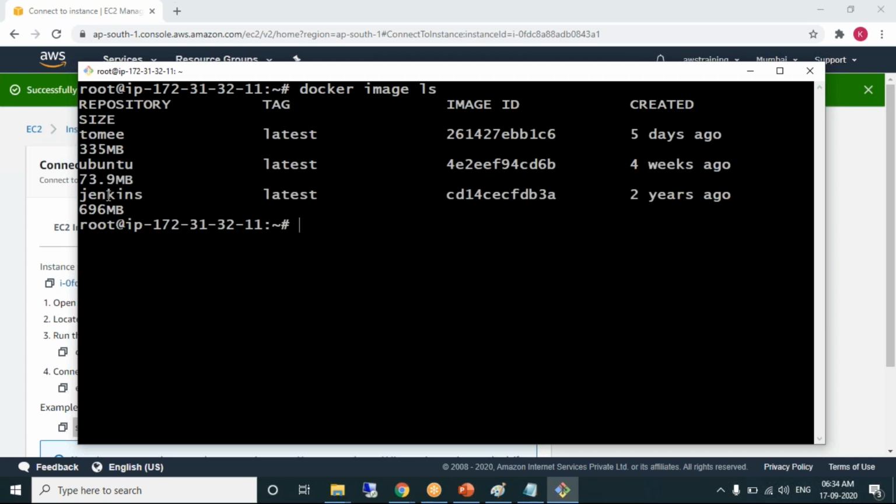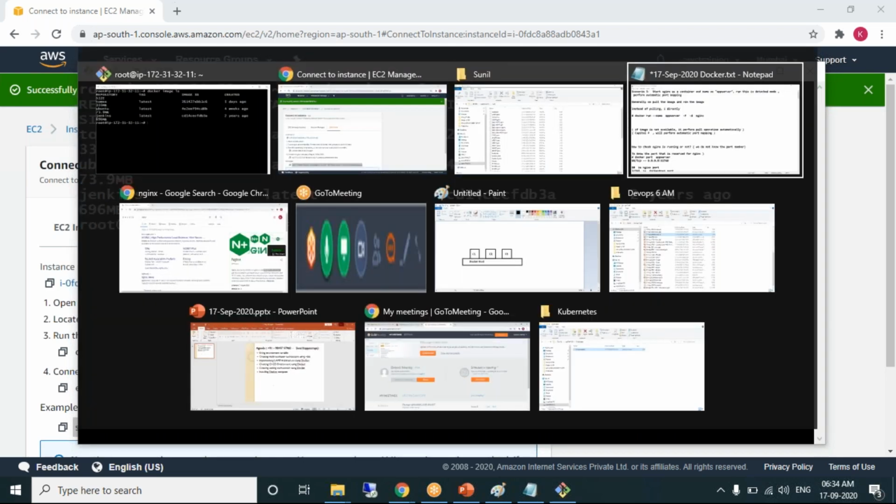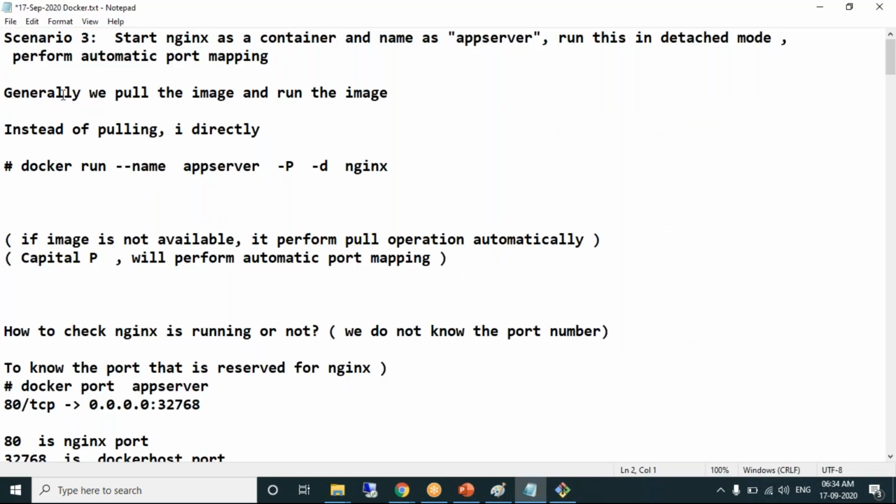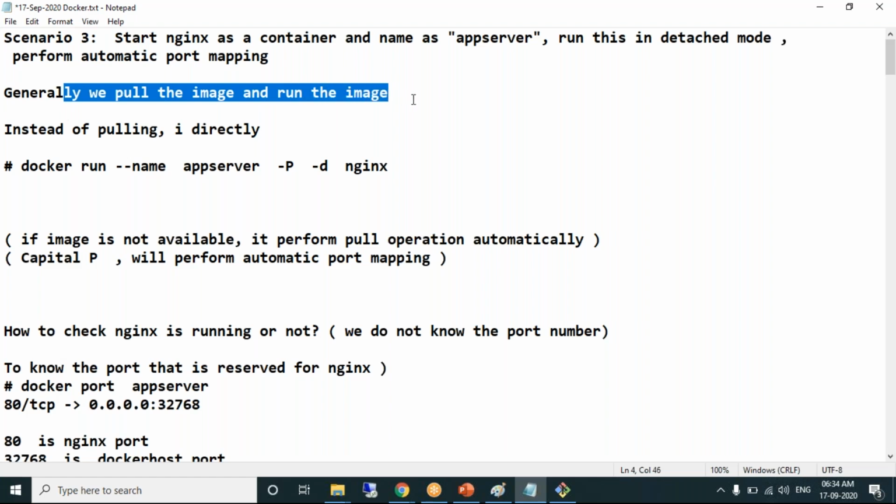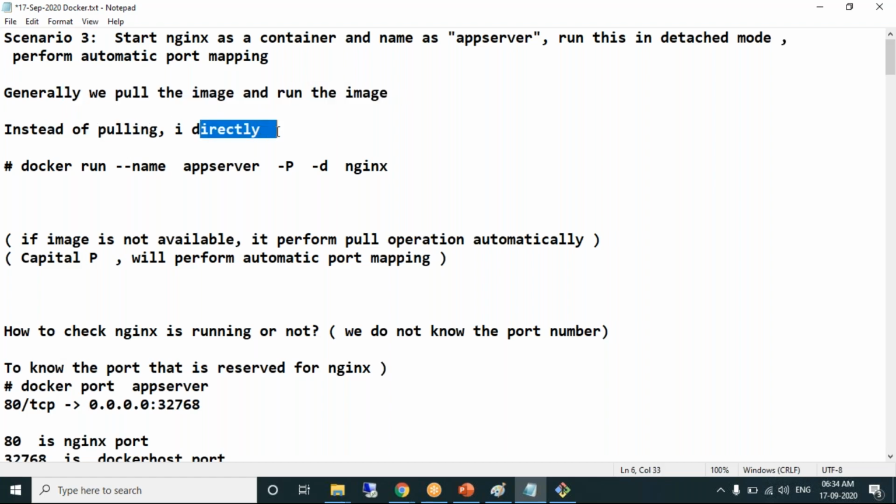We have Tomcat, Ubuntu, Jenkins. So we need an Nginx container. When we need an Nginx container, the first step is to download the image. docker pull is the command which helps you download the image. Generally, we pull the image and run the image. But instead of pulling the image, I directly run the image without pulling.